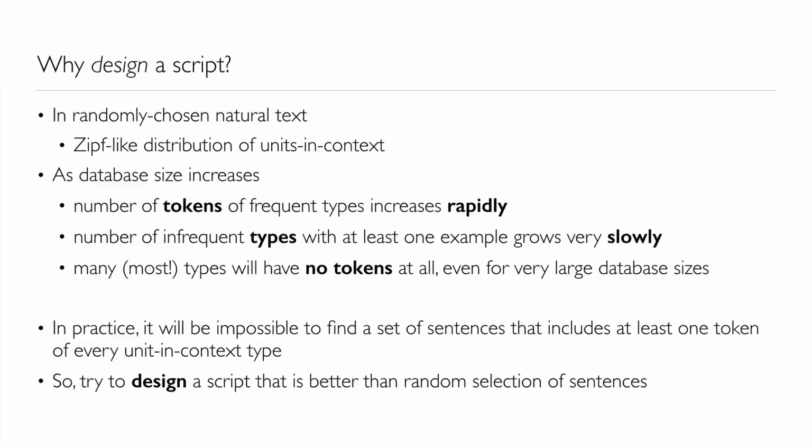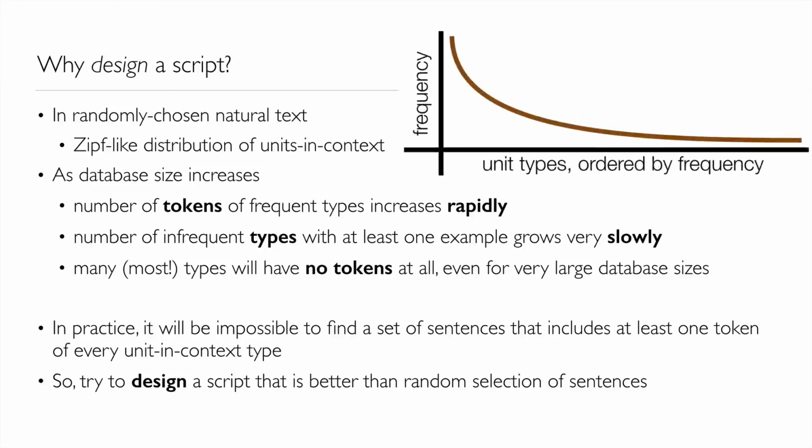As we did that, the number of recorded tokens of frequent types would just increase steadily. The number of infrequent types would grow very slowly because that's the long tail in the Zipf distribution. In other words, as we increase database size, we don't change the shape of this curve. All we do is move it upwards. So frequent types become ever more frequent, and the rare types slowly become more frequent, because we're just scaling things up, essentially linearly with the database size. So it would take a very long time to cover these things in the tail.